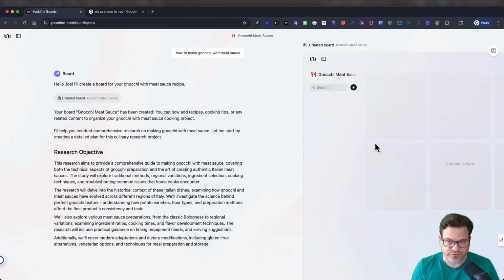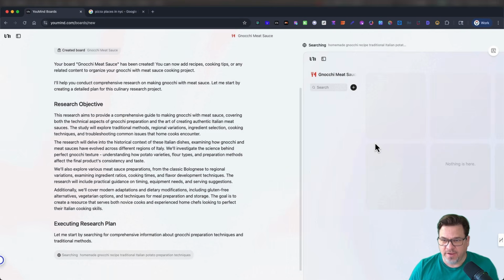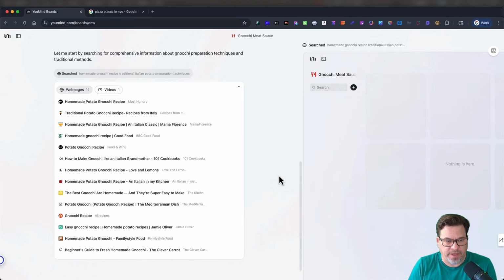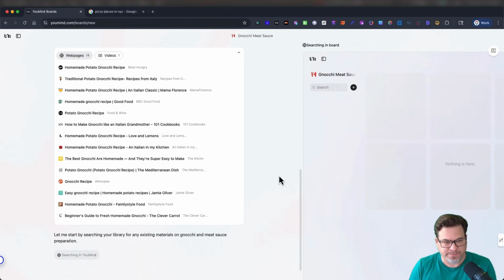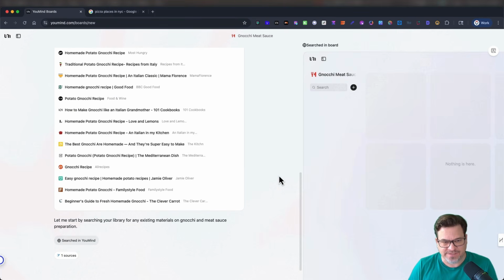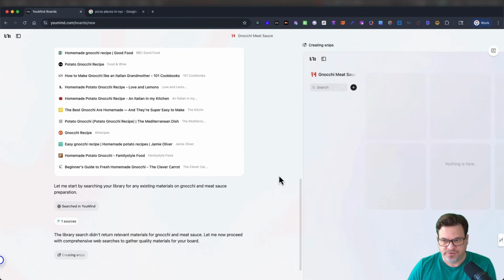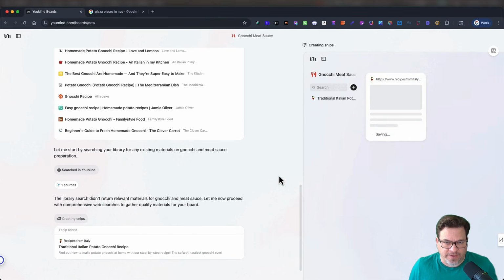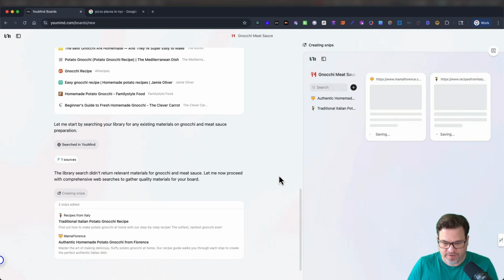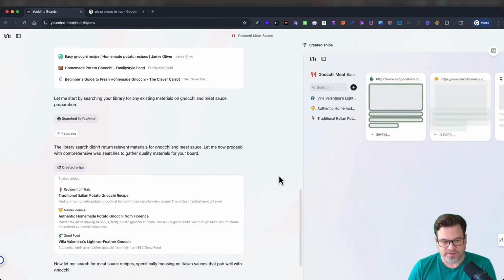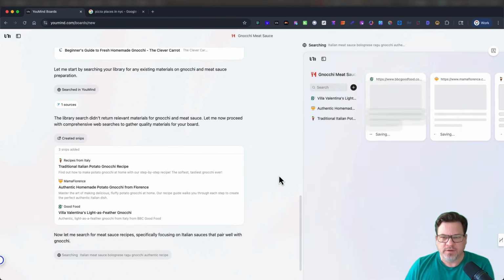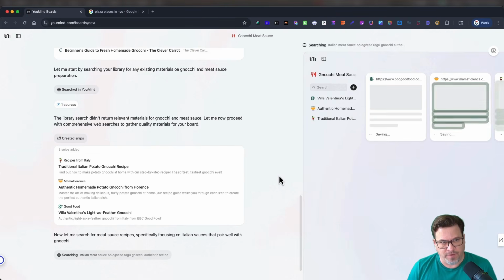You can see what it's doing here. It's researching. On the right-hand side, the boards are being set up. So it's basically going out there, the AI, and it's scraping the internet and looking for things. It's similar to what you could do with other AI tools and models, but this puts it all in one spot, and I think gives you a nice visual presentation overview of the research. And if you like working like this, and if you're a visual person like myself, this literally is like a second brain. It's also like you could do vision boards, I guess, with it as well. If you want to motivate yourself, there's a lot of things you could do with YouMind.